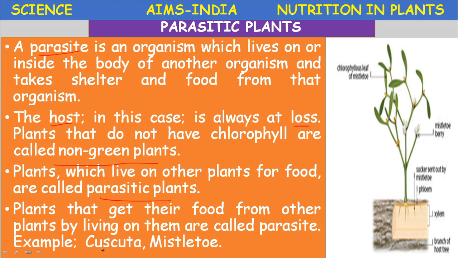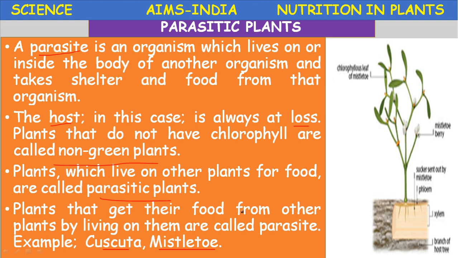Example, cuscuta and mistletoe. This cuscuta is also called dodder or amarbel. It is a total parasite, whereas mistletoe is a partial parasite.